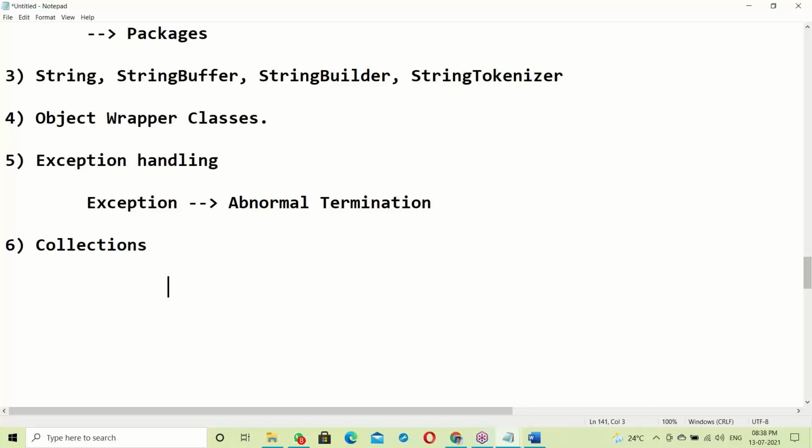Next, collection components. This is also one of the interesting topics, and even my favorite, because almost in every project we are using collections. Collections is a ready-made framework. Using collections, you can maintain some data temporarily in the application. Suppose the application connects to a database and reads data from the database.